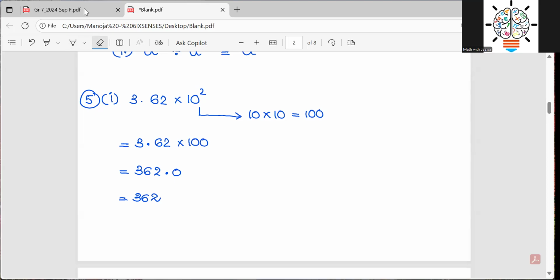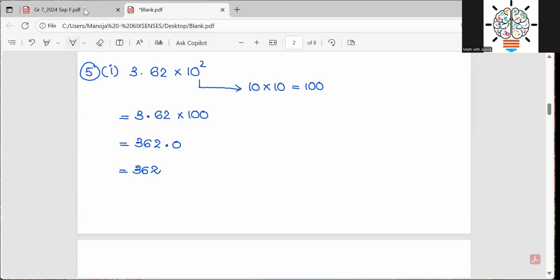If you're struggling with time, that is about your practice. If you practice the same kind of questions a lot, your speed will automatically improve. So writing the steps is not a problem at all. You are only trying to skip steps to save time because you have not practiced the sums and you're struggling with time. That's the reason.